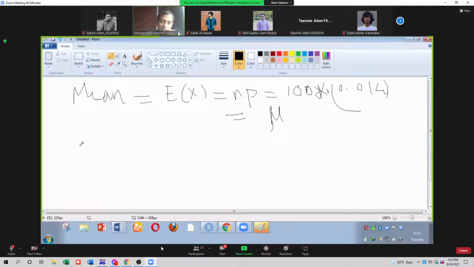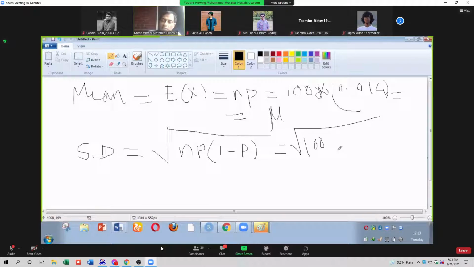Then standard deviation. 100 is the value of N and 0.014 is the value of P. The formula for standard deviation is the square root of NP times 1 minus P. So the square root of 100 times 0.014 times 1 minus 0.014.